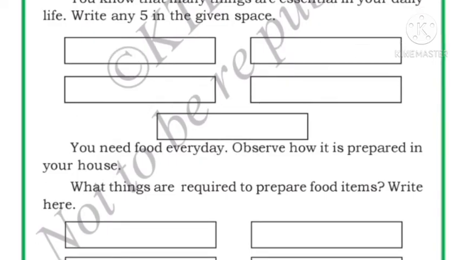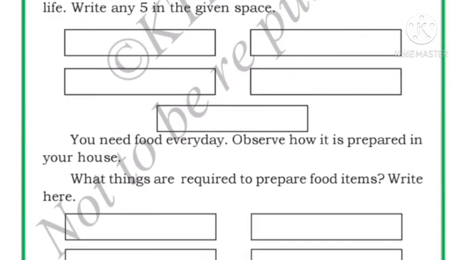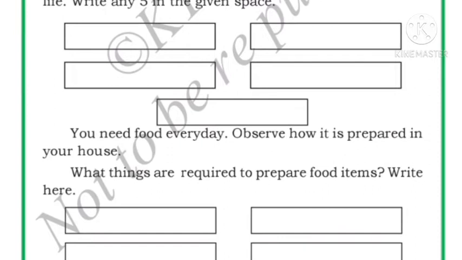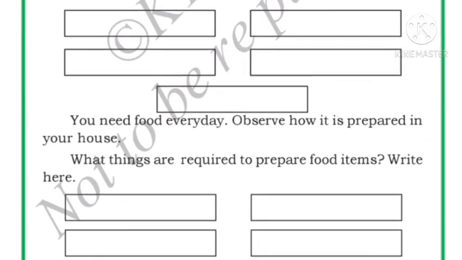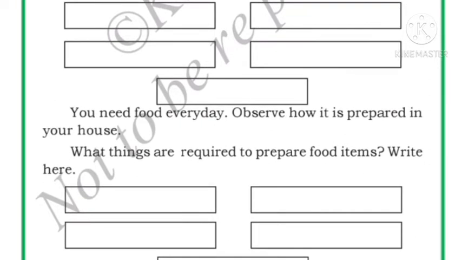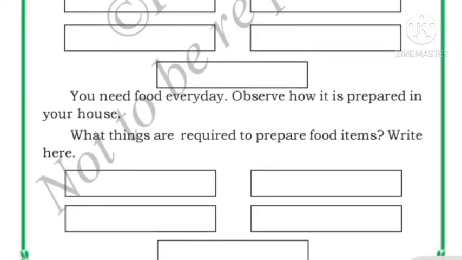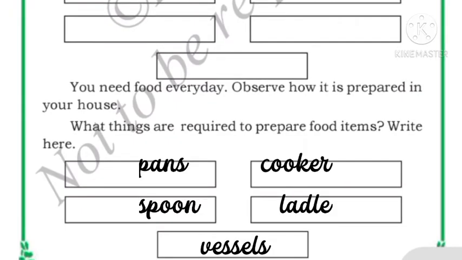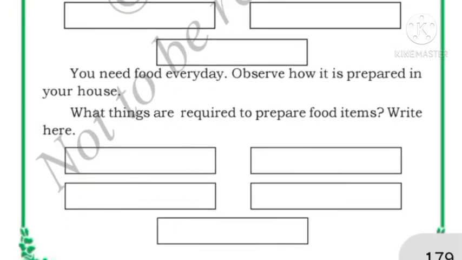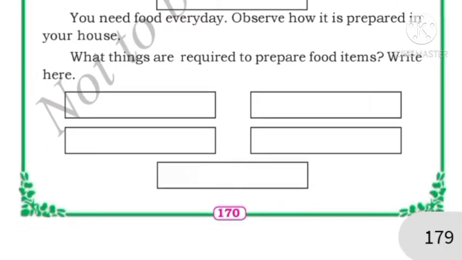Okay, as you know, you need food every day, right? How is it prepared in your house? So what things are required to prepare food items, you have to write here. So to prepare the food, your mama will use pan, cooker, spoon, vessels, ladle, right? Yes, so you can write whichever things are required to prepare food, you have to write here.